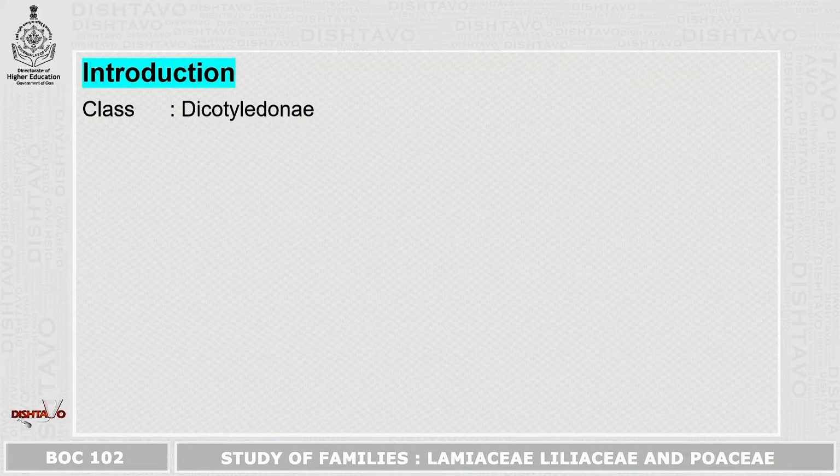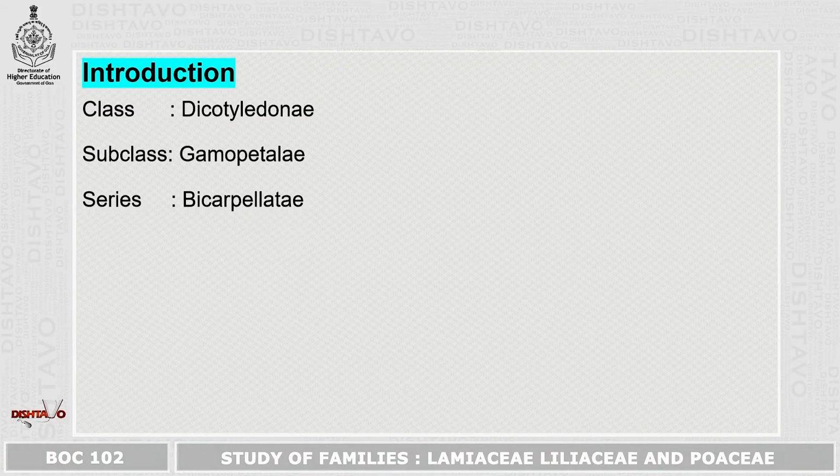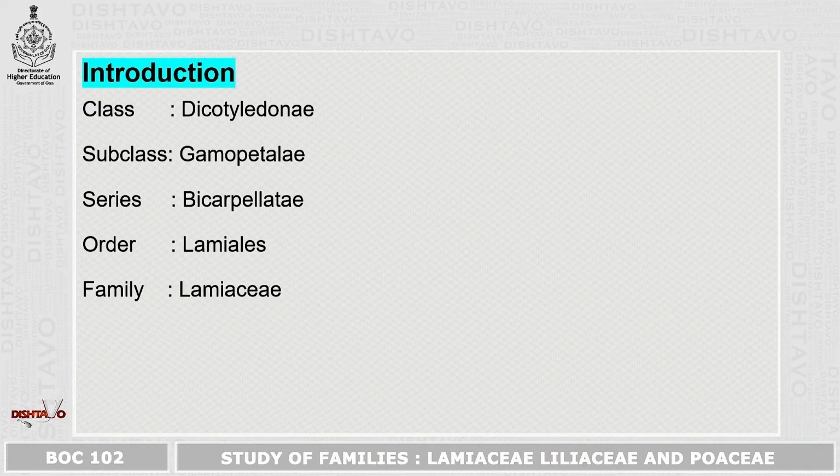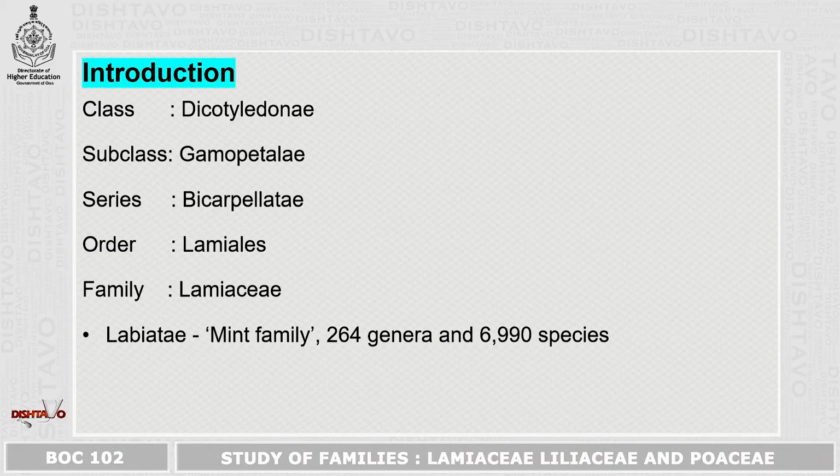Lamiaceae family is also called as Labiatae family. First, let us start with the classification. It belongs to class Dicotyledonae, subclass is Gamopetalae, series is Bicarpellatae, order is Lamiales, and family is Lamiaceae or Labiatae family. It is commonly called as mint family.